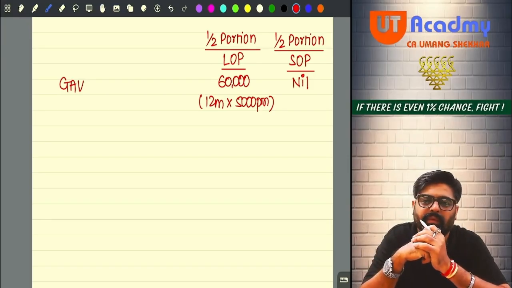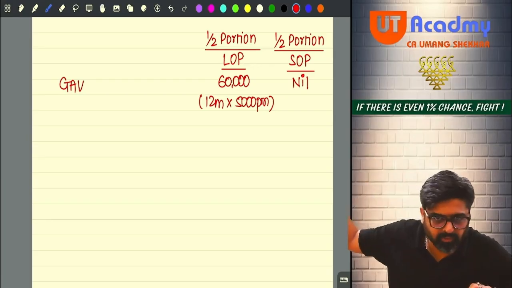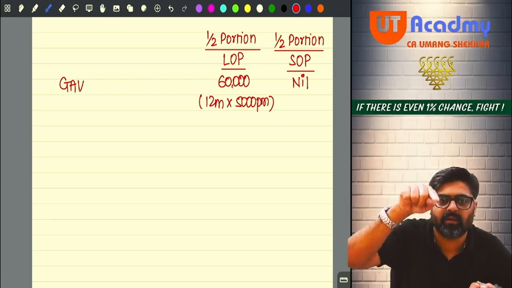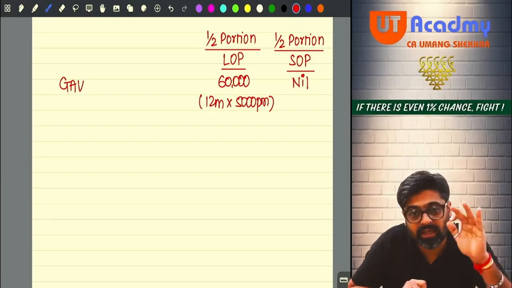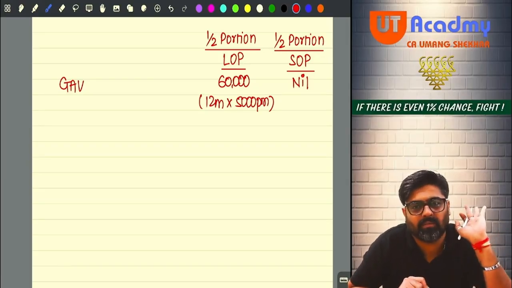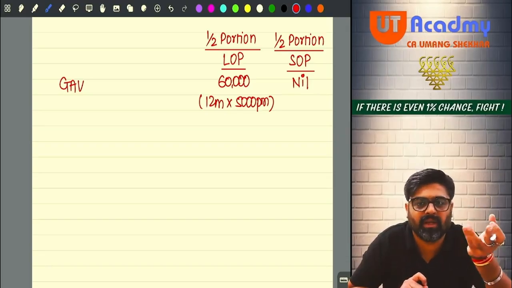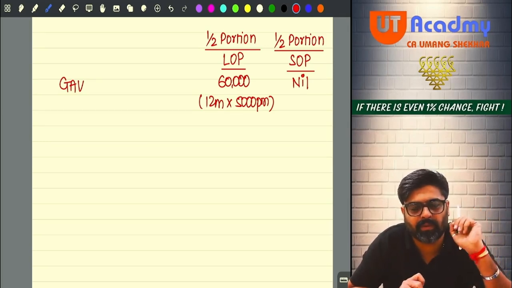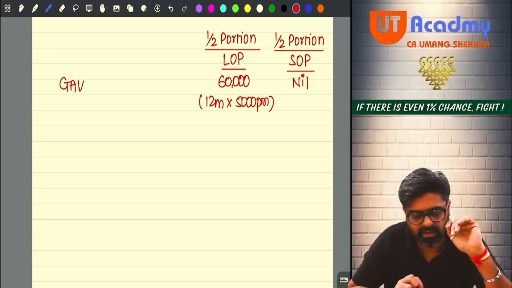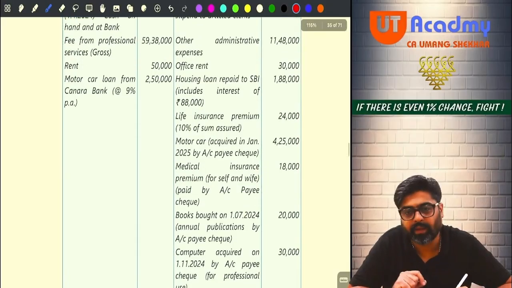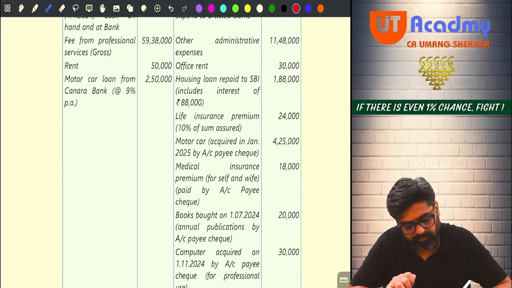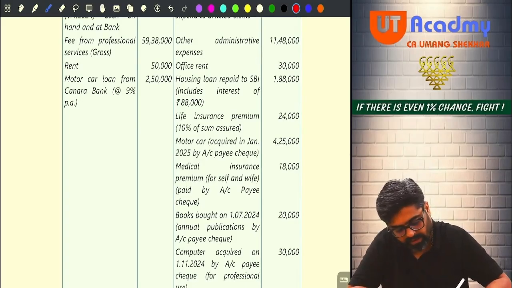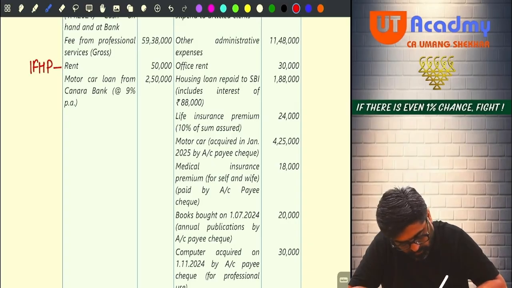So in your receipt and payment account, whatever 50 is there, that 50 is taxable over here. And the extra 10,000 which is still receivable will also be taxable, because under the head house property, rent received plus receivable is your actual rent. And that actual rent you charge under the head house property. Got it? So this 60 you will charge. What will you do with that 50? This rent of 50,000 you will show under the head income from house property.